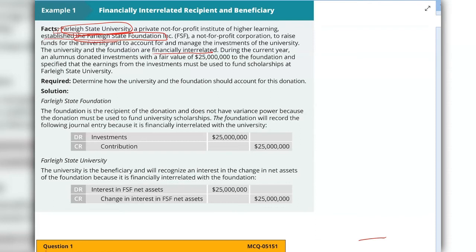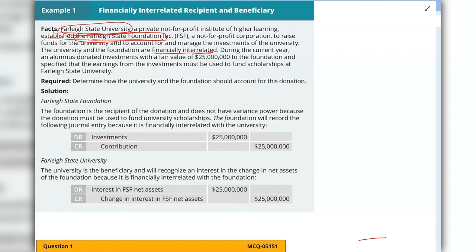And you saw the concept here that there might be a couple of scenarios. The recipient entity may get the variance powers over those donations or may not, and the recipient and the beneficiary could be financially interrelated or not, and depending on that we will decide whether the receipt of that donation will be counted as a liability or a contribution revenue.